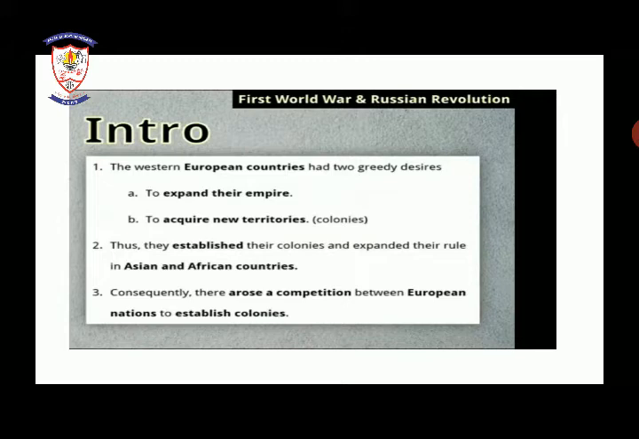Third point. Consequently, there arose a competition between European nations to establish colonies. Now what happened? A competition started between the European nations to establish colonies, as European countries were in more and more greed to expand their empire. They wanted to establish new and new colonies all over the world. So what happened? There arose a competition.